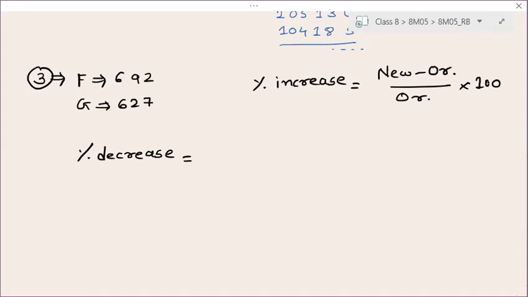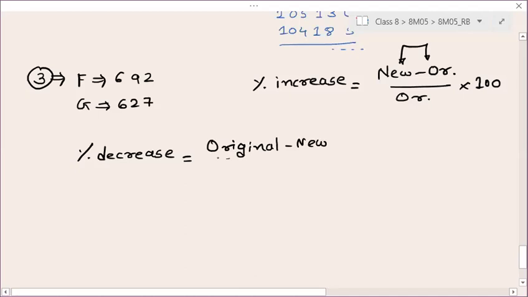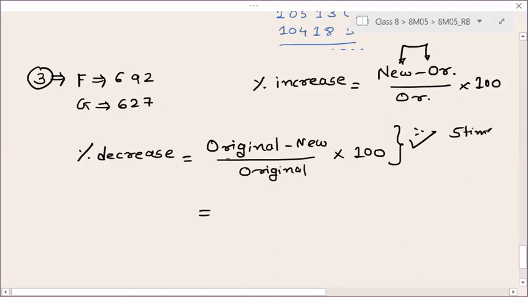So in percentage decrease also, just this will get reversed. Original minus new divide by original into 100. Because since it is decreasing, your new quantity will be lesser than original quantity. So for percentage decrease, this is your formula. This is the formula that you have to write today for 5 times in formula book. In the end, I will show you what is your homework.